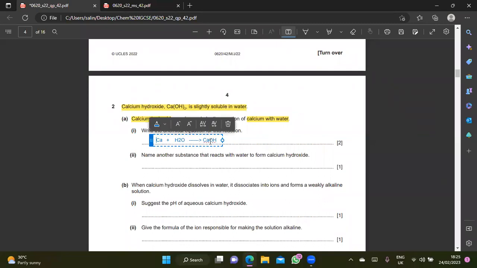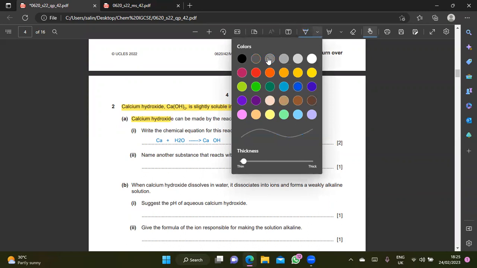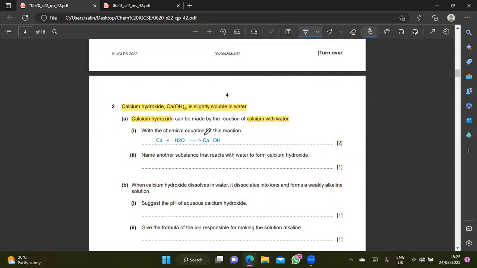Okay, I don't know. What can we check? We can check. Use a pencil. What do we need to do? I'm going to teach you a shortcut way how to correct the symbol, yeah? So calcium is actually in group number 2. So the charge for calcium ion is actually Ca2+. What about hydroxide? Hydroxide ion, you have to memorize OH-. Okay? So what is the thing? So my symbol for calcium hydroxide is wrong.